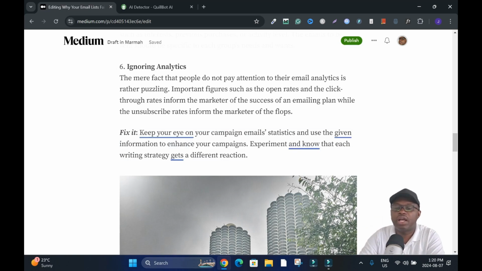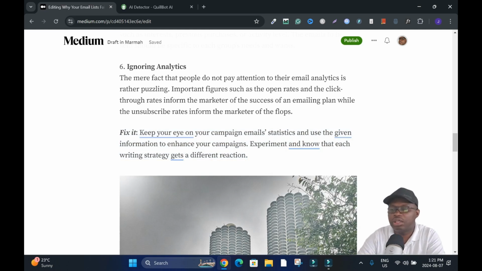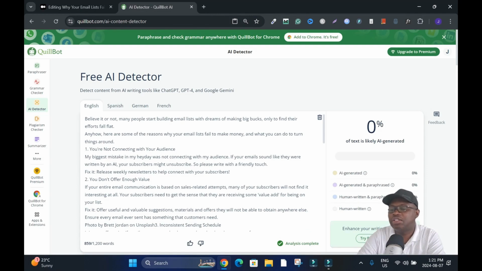For instance, "Keep your eye on your campaign email statistics and use the given information to enhance your campaign. Experiment and know that each writing strategy gets different directions." It's just suggesting one or two changes to make it sound more, I wouldn't say professional, but I don't want that. I make it friendly, okay? Because I try to write my articles in a friendly way, just so anybody can relate. Like I said, I don't want to change it. I'll click analyze text, and you see this is human written, 100%, no AI.